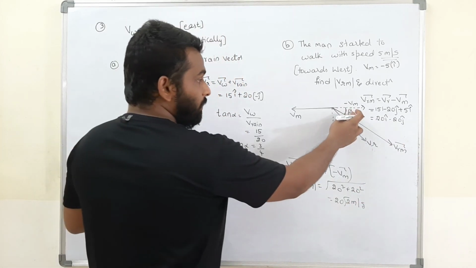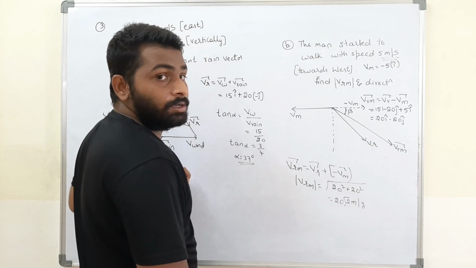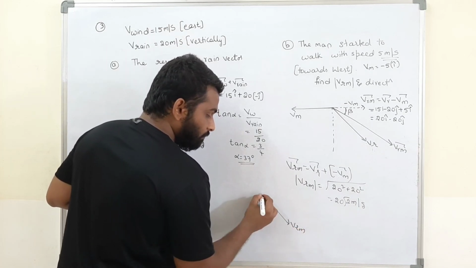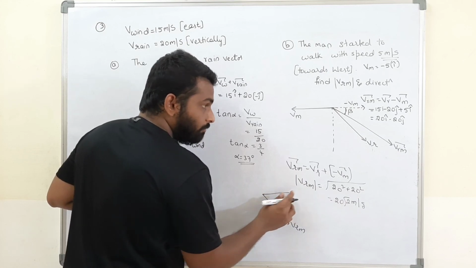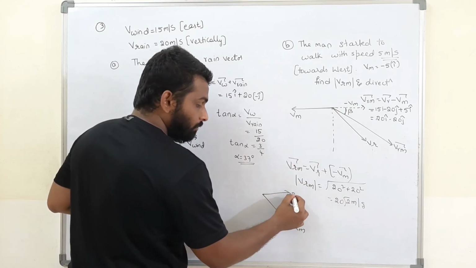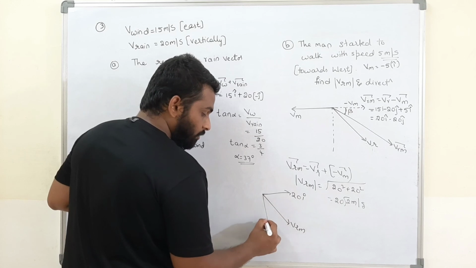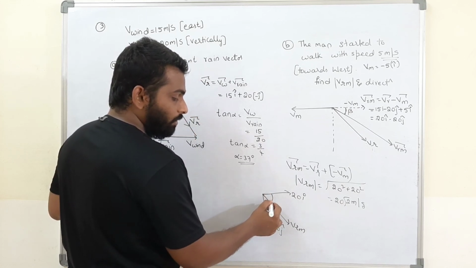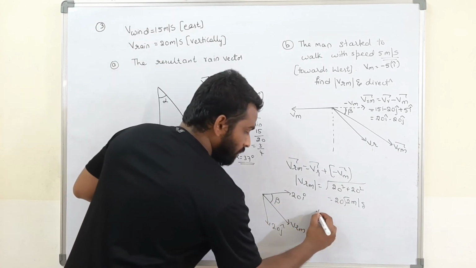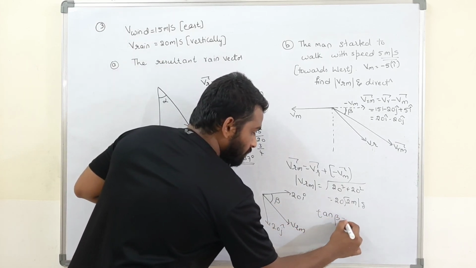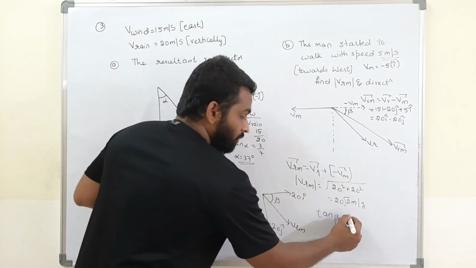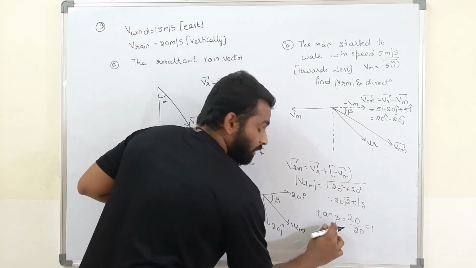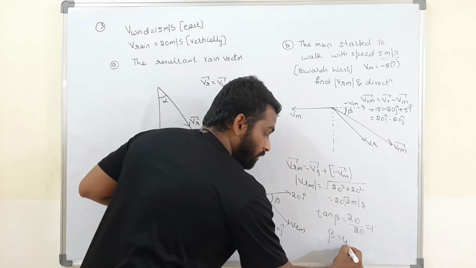Vrm is 20 i cap and minus 20 j cap, downwards. Tan beta is equal to 20 by 20, which is 1. Therefore, when the tan value is 1, beta is 45 degrees.